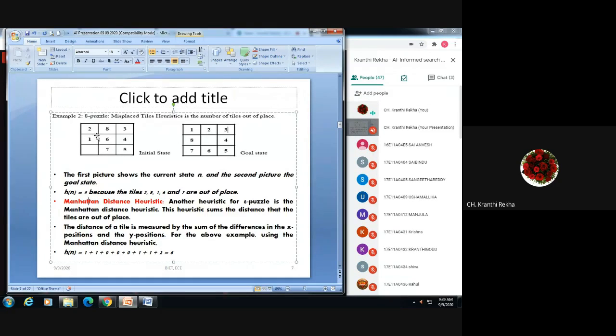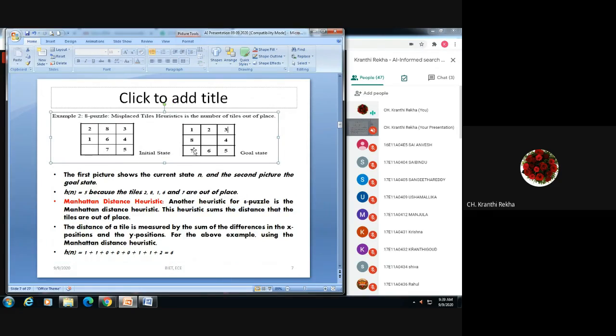Like that, 8 should be here in this position, so it differs by two positions, right? It is displaced or out of place by two positions. So like that, we will find the Manhattan distance. This heuristic sums the distance that the tiles are out of place.